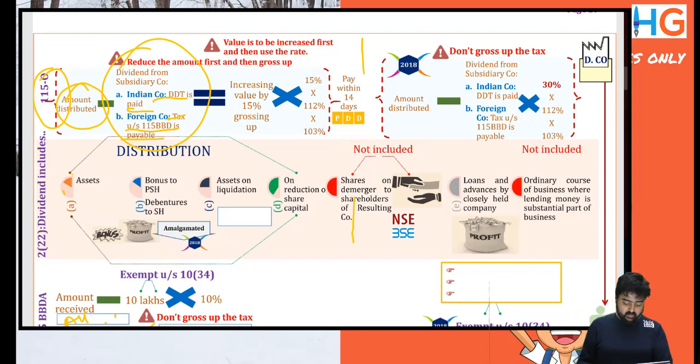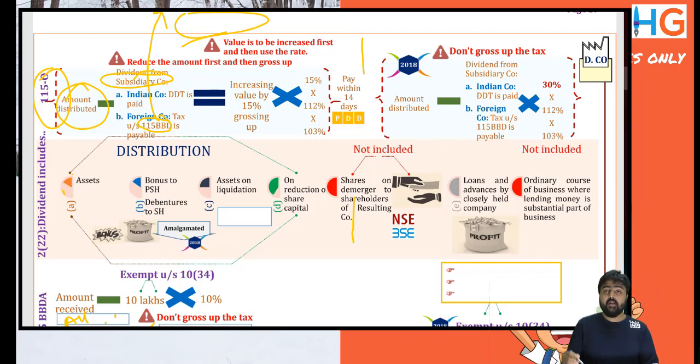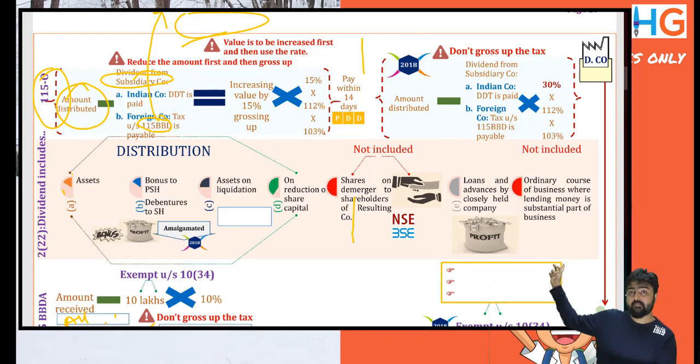Please remember, there's a confusion here with a lot of students. They say that since it is a subsidiary company, the foreign company should also be my subsidiary, and the Indian company should also be my subsidiary, to get a reduction. On the other hand, just make this mark and write here that 115BBD is applicable in case I hold at least 26% of voting power in a foreign company.